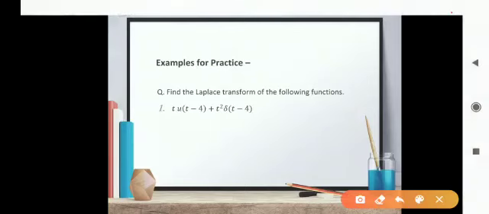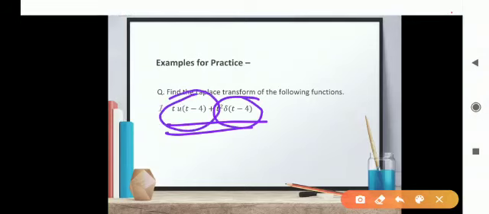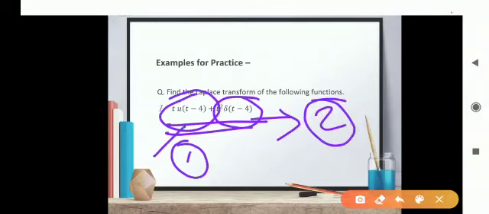Now see here in this first example, no doubt the second one is the Dirac delta function. Just now we have solved two examples using those results. You have to find the answer for the second one. Now the first one is the Heaviside unit step function. So you have to apply the result from that particular function and solve this one. You will get the first solution. For this one you will get the second part, and then add the two results, you will get the final answer.